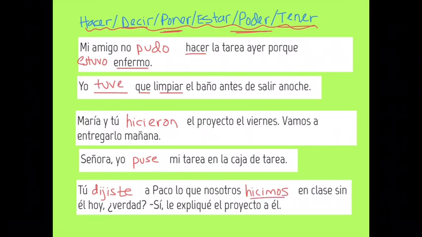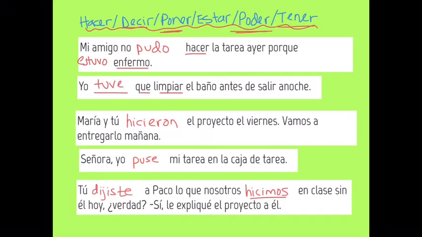So see, I'm using the meaning of the verb to figure out what's missing. We did in class without him yesterday, or today, right? Yes, I explained the project to him. Perfect. So I'm using a combination of techniques here. I'm translating the sentences for myself so I know what the rest of it's saying. I'm trying to identify keywords that give away what verbs to use. And I'm going over what the verbs mean so I can figure out, oh, HACER would make perfect sense here, or whatever other verb might be practical.